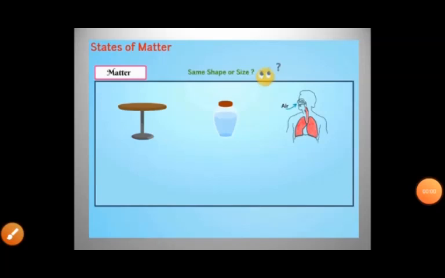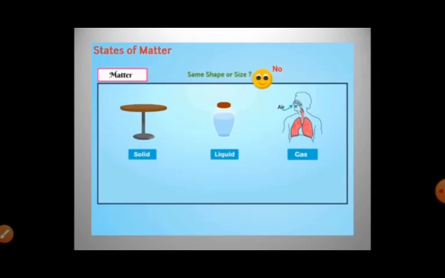Let us begin with another concept of matter in our surroundings, that is states of matter. As you see in the picture, the table, the jar of water, the air we breathe, all this is said to be matter. But do they have the same shape and size? No. So there are three different states of matter, that is solid, liquid and gas.